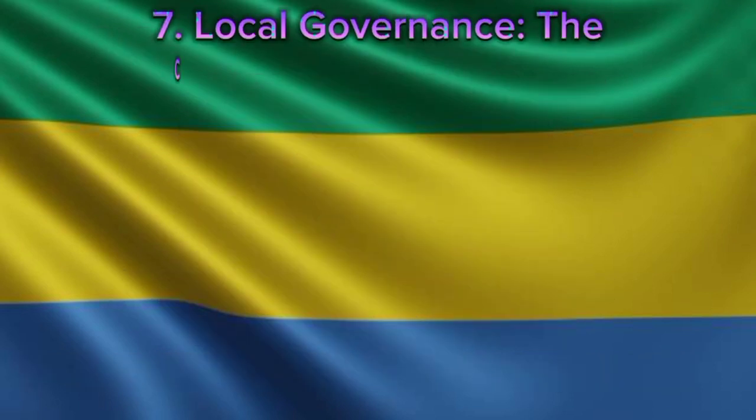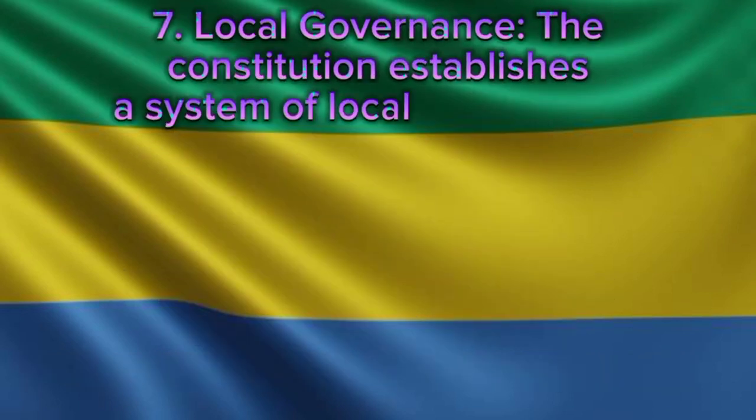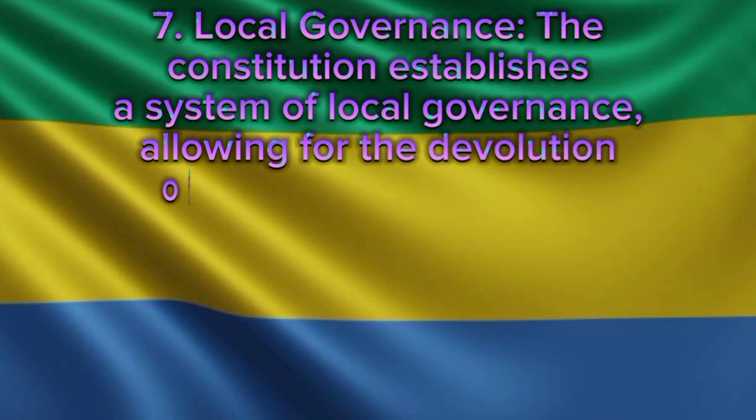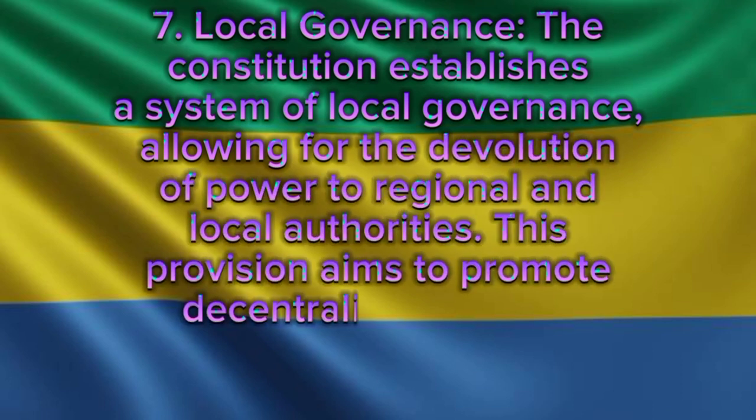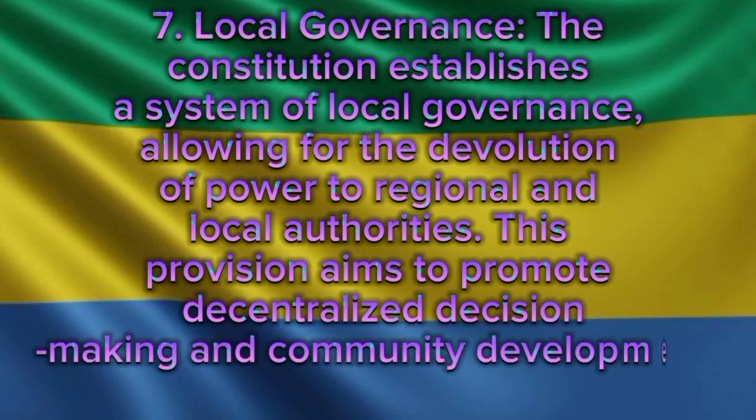7. Local governance. The Constitution establishes a system of local governance, allowing for the devolution of power to regional and local authorities. This provision aims to promote decentralized decision-making and community development.